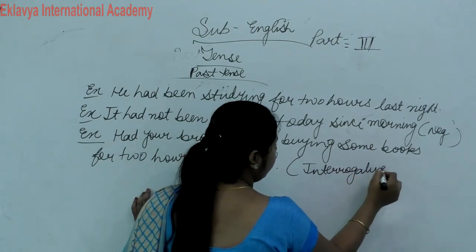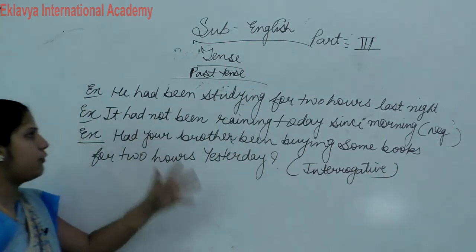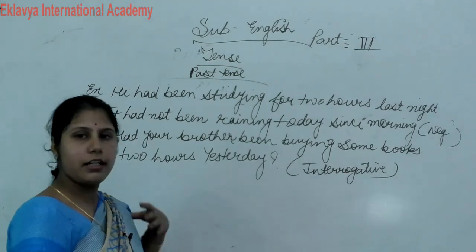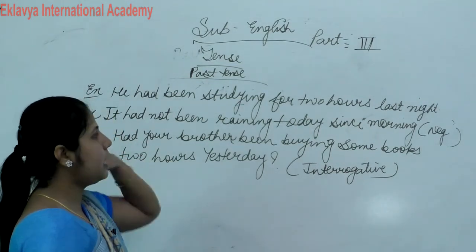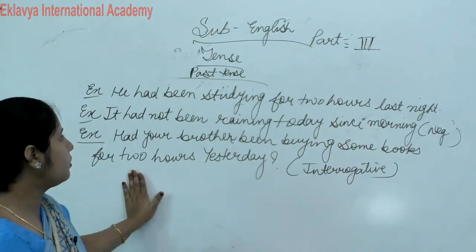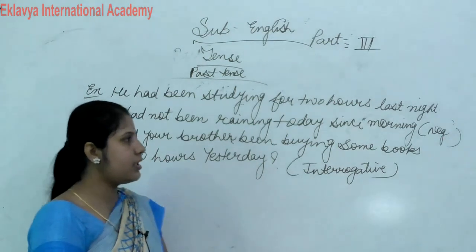So here our past tense portion, all four parts is completed here. Okay, past tense is completed today. Now in next class we will discuss our future tense. Okay, so here past tense is completed.